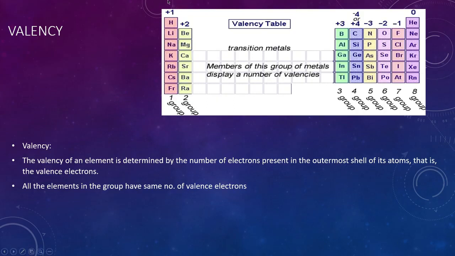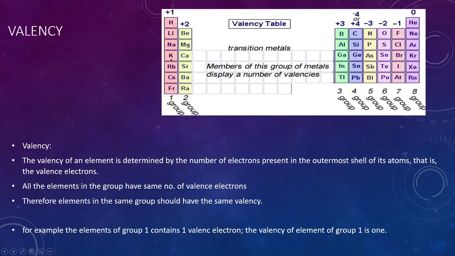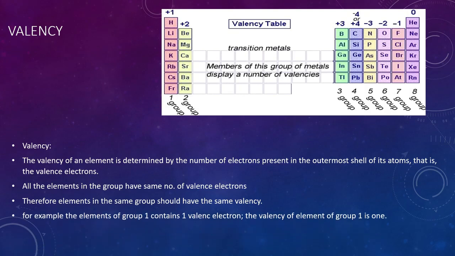If you see group 1 or group 2, the valence electrons is the same. Therefore, the elements in the same group should have the same valency. For example, the elements of group 1 contain one valence electron, and the valency of the elements of group 1 is 1. Similarly, for group 2, the valency is 2.